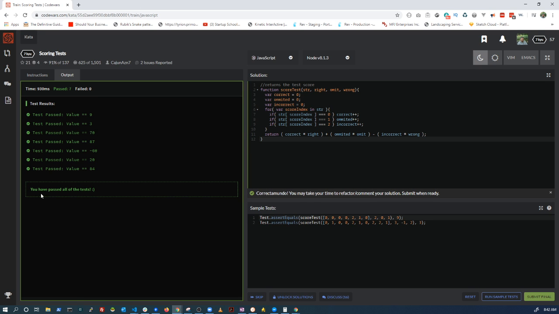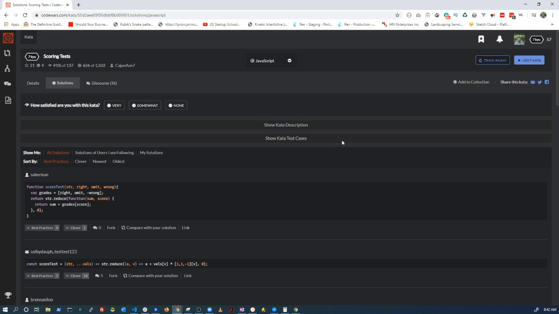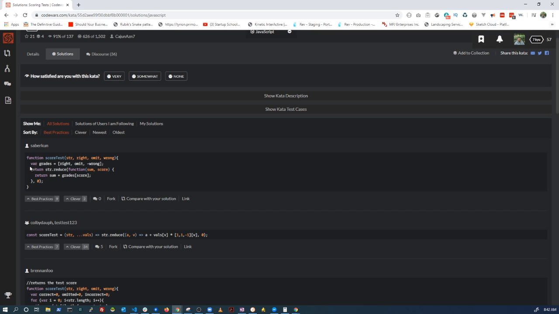It looks like it passed all the tests. So I can submit my final test over here. And now I can see some other solutions. Okay, so in here, interesting. They have an option here, and right now it's sorting by best practices.